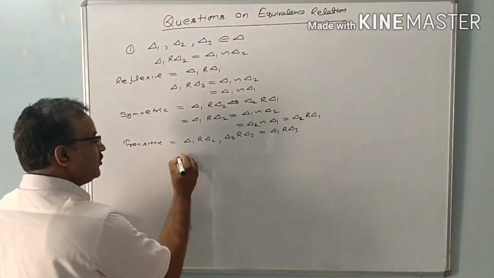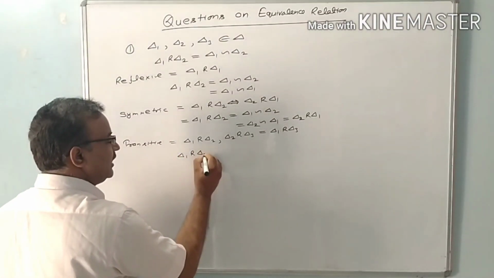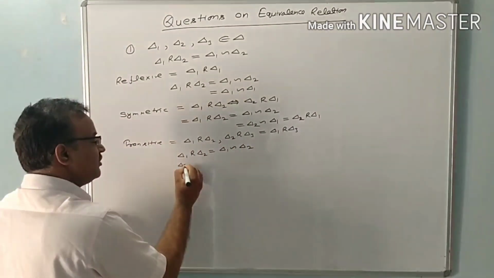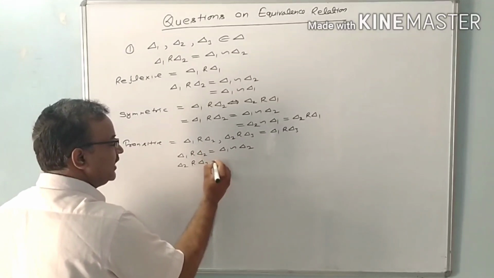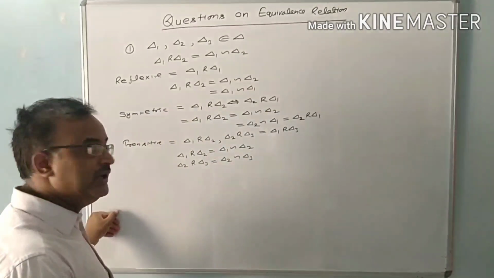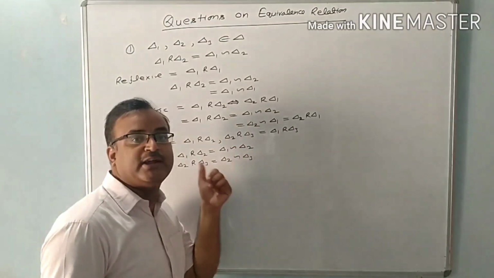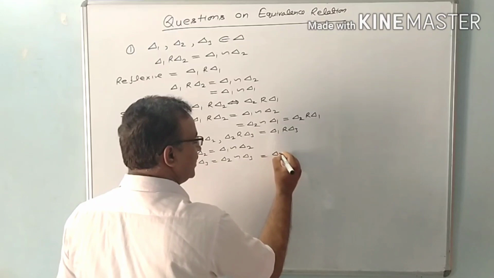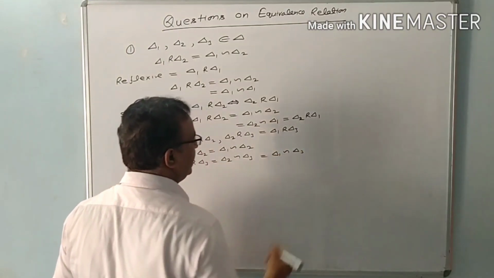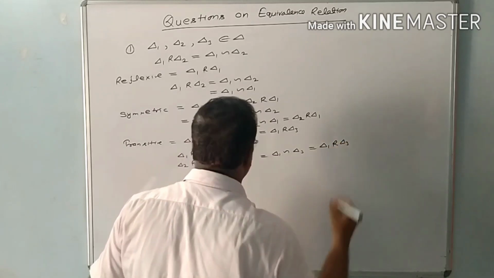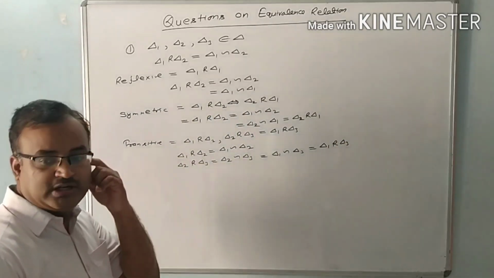Triangle 1 is similar to triangle 2, and triangle 2 is similar to triangle 3. Then we can say triangle 1 is similar to triangle 3. That means triangle 1 has the same relation with triangle 3. So this relation is transitive.